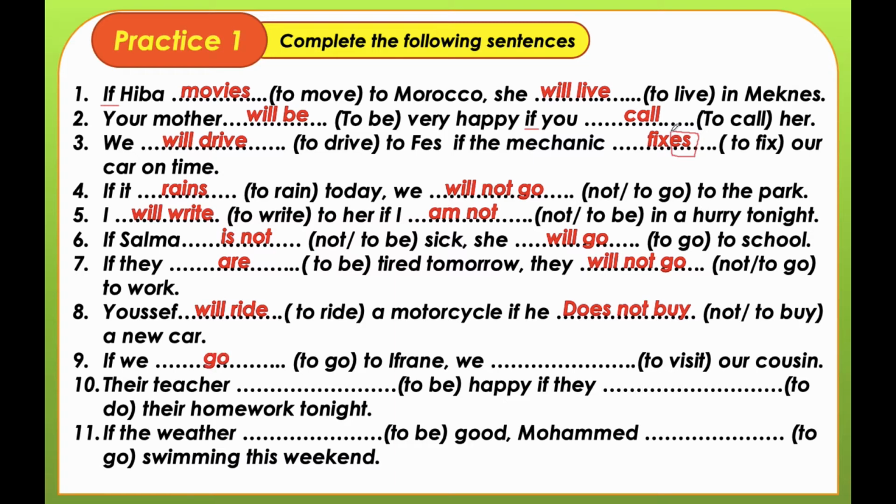If we go to Ifran, we will visit our cousin. Their teacher will be happy if they do their homework tonight. If the weather is good, Muhammad will go swimming this weekend. So it's clear. Let's go to conditional type 2.